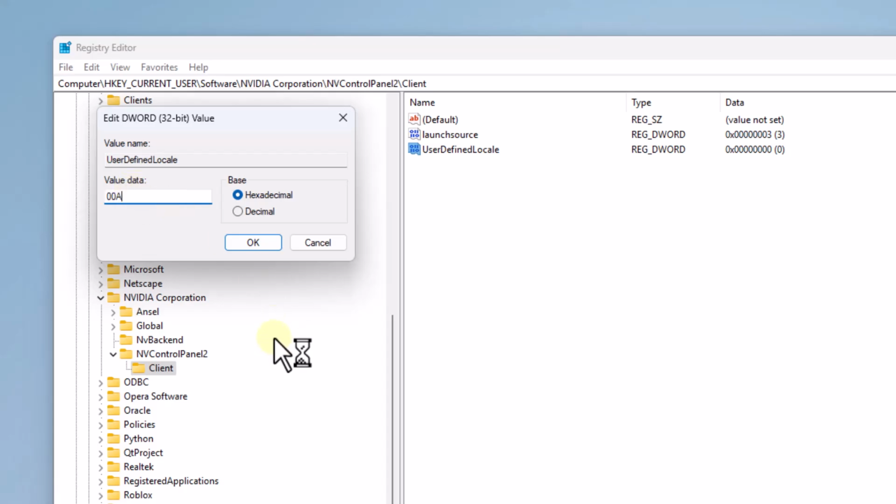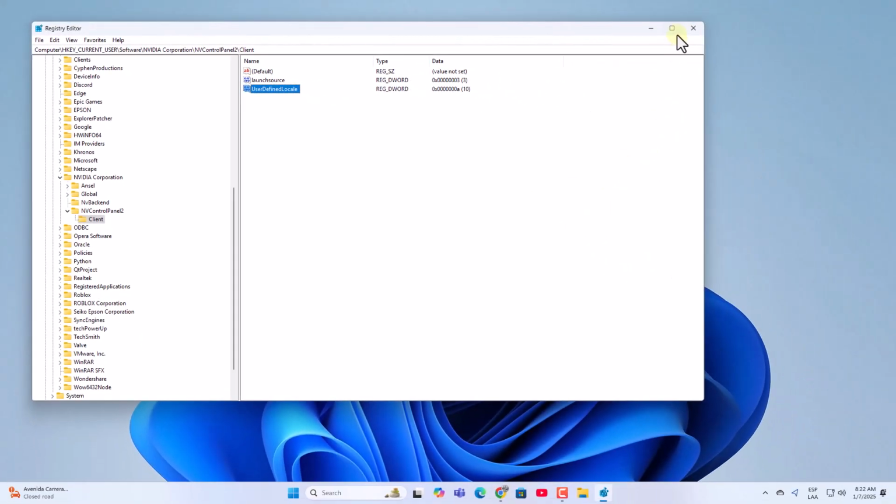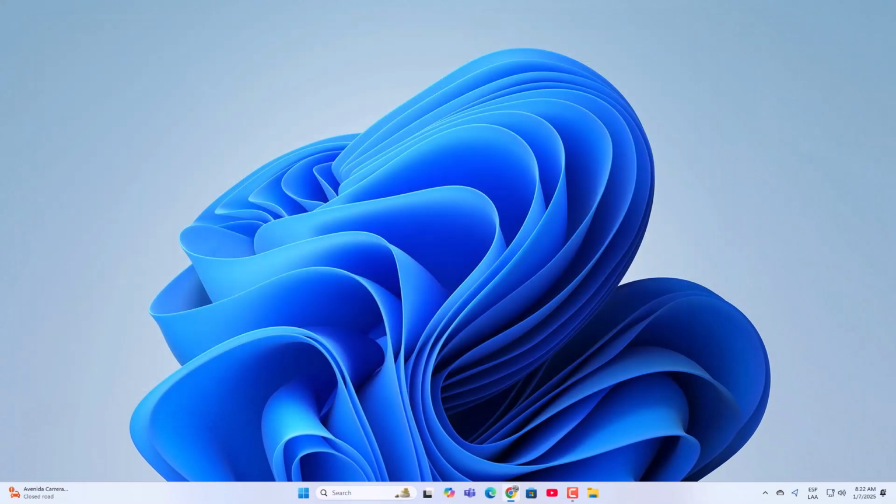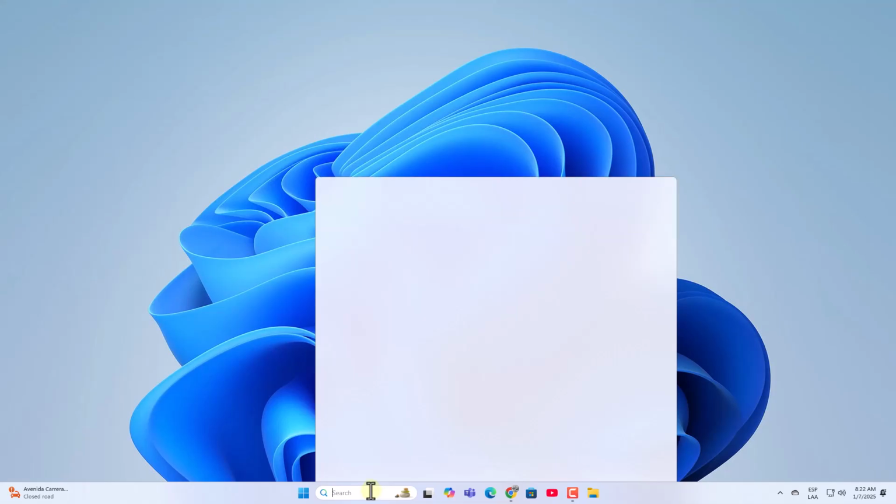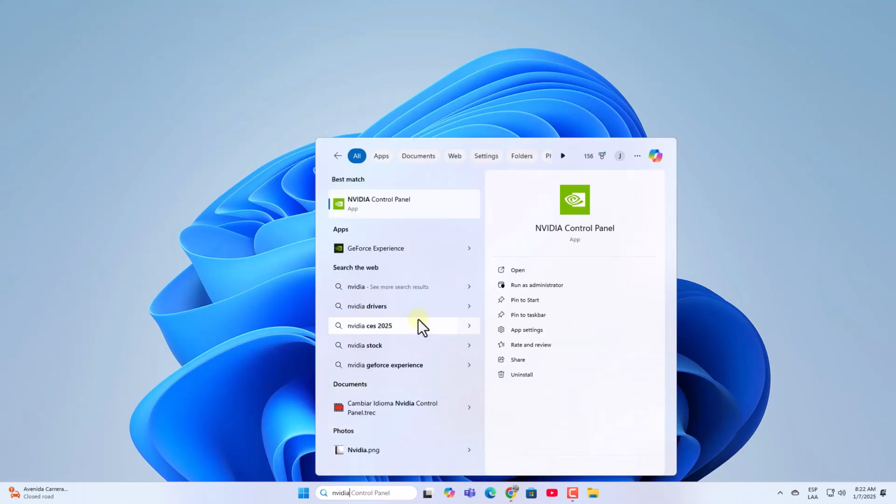This value can be found in the link that we leave you. Click on OK and close the editor. As a result, when you open the NVIDIA Control Panel, you will see the new language.